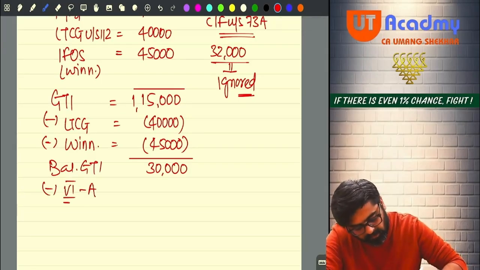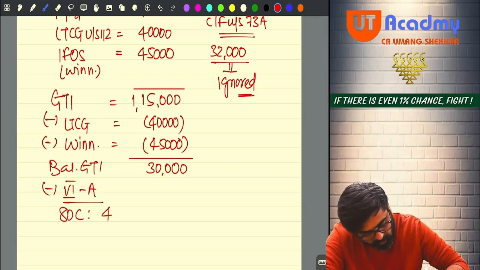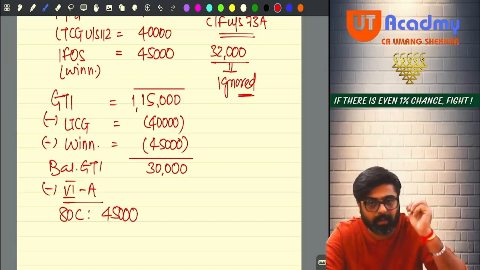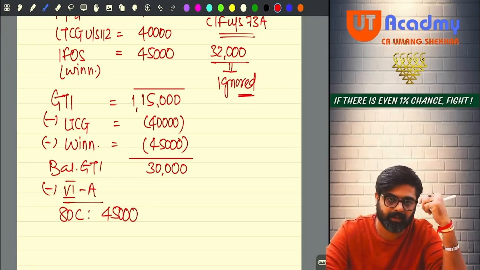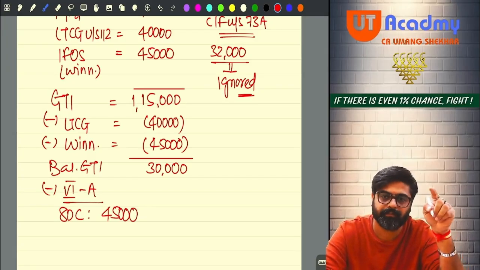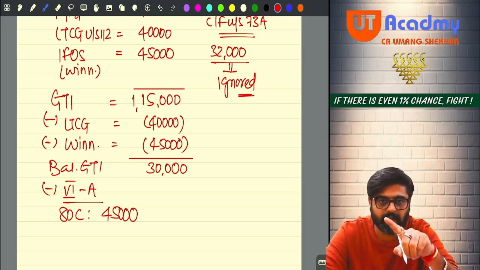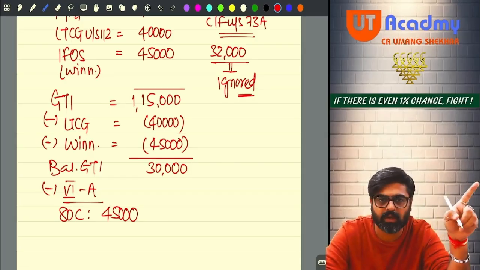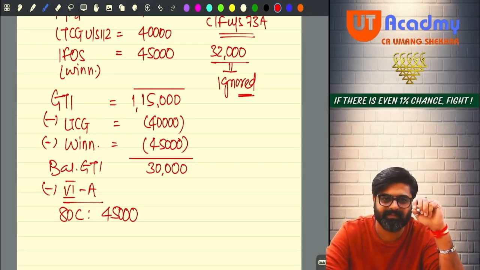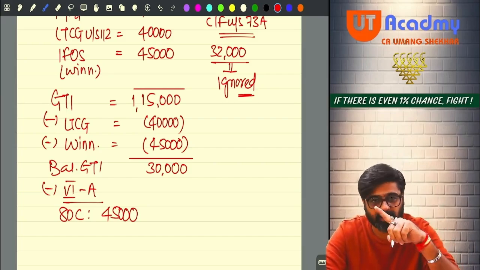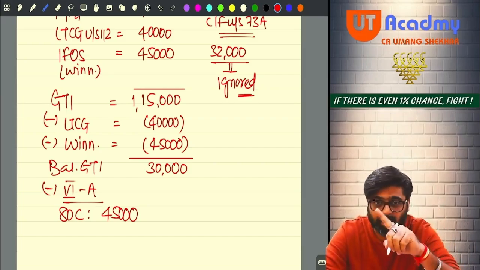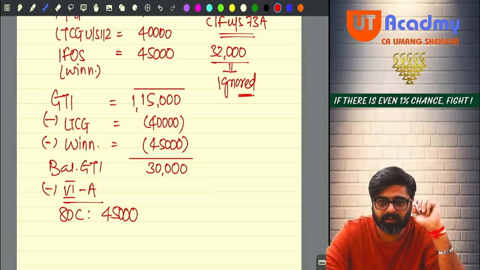Okay, now in chapter 6A I have ATC, life insurance premium, that is 45,000. Do remember one thing, whenever you are going to claim chapter 6A deductions from your balance GTI, after claiming chapter 6A deductions your total income cannot be negative. Meaning your chapter 6A deductions total cannot be more than your balance GTI.